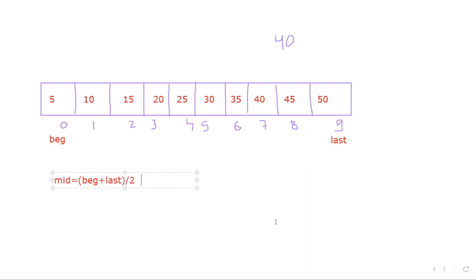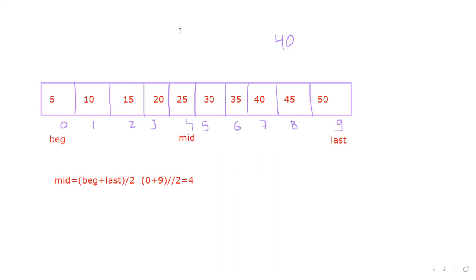It means if you will see your beginning is 0. I'm talking about index number. Remember this thing. And your last is 9 index. So it is nothing but 0 plus 9 divided by 2. So what will be the answer? 4.5. Okay, my fault. 9 divided by 2. Now what will be the answer? 4, because ultimately we want integer value. So whatever is this value, there only we are going to keep my mid. So mid will be placed at 4 index.